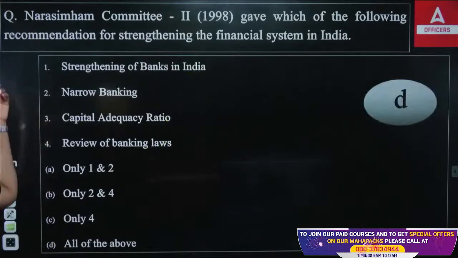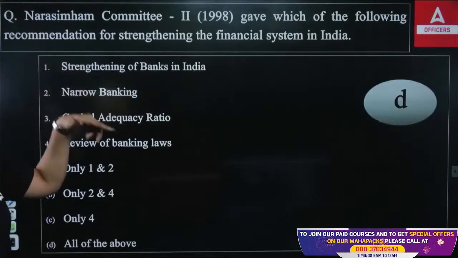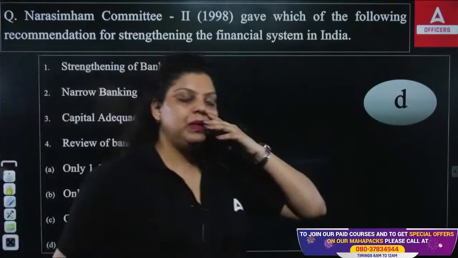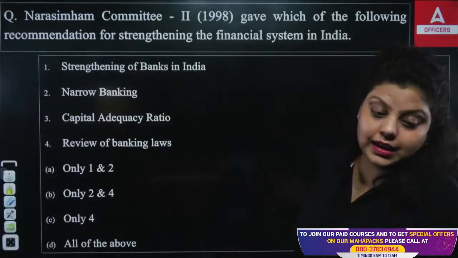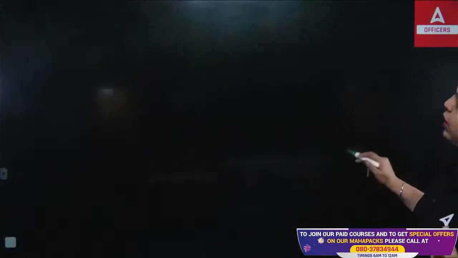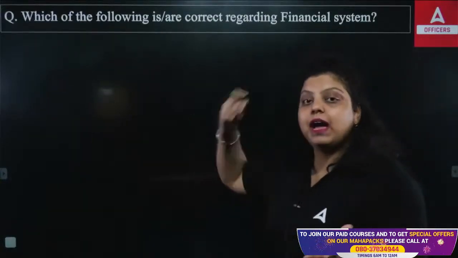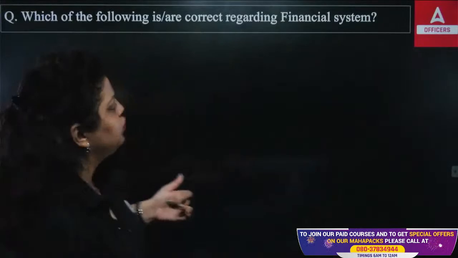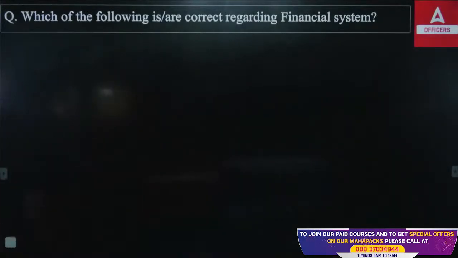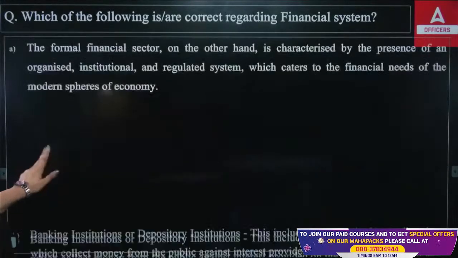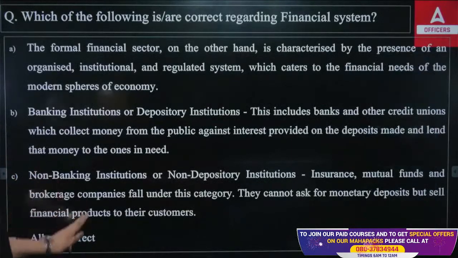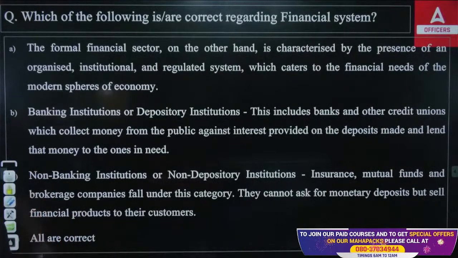And apart from that, the Narasimham Committee also said that the Government of India and RBI have to reduce the CRR and SLR rates also. Okay. So a lot of recommendations have been given by the Narasimham Committee and a lot of them have been accepted by the government also. Now, which of the following is correct regarding the financial system? So we have a particular statement about the financial system, out of which you have to tell which of the following is correct.